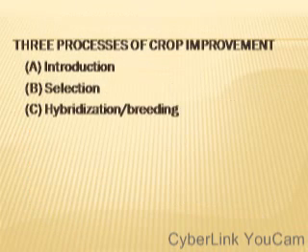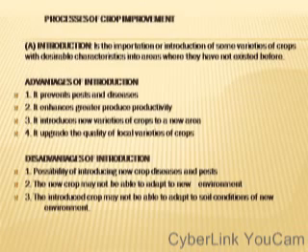There are 3 processes of crop improvement. If you want to carry out crop improvement, you have to choose from any of these processes. A. Introduction. B. Selection. And C. Hybridization or breeding. Let us explain each of them one by one.